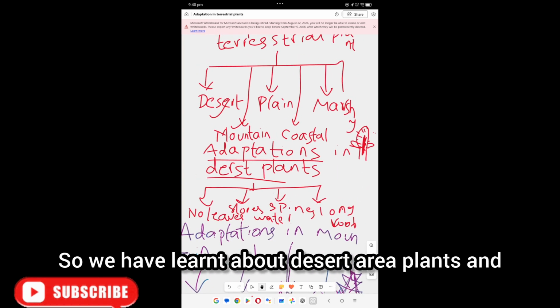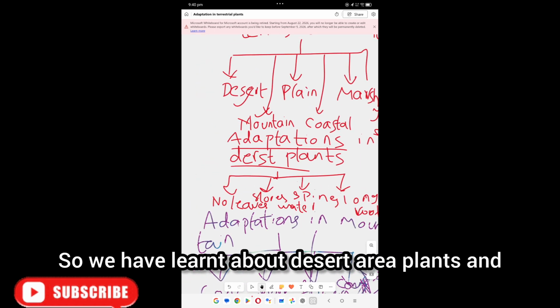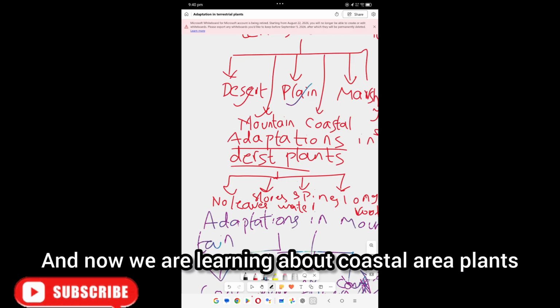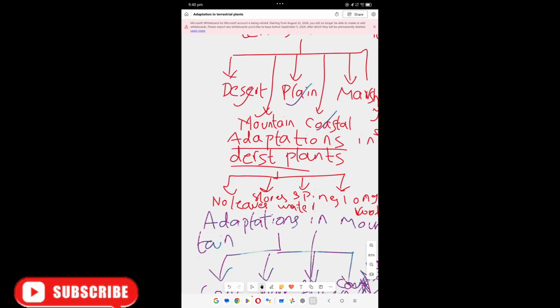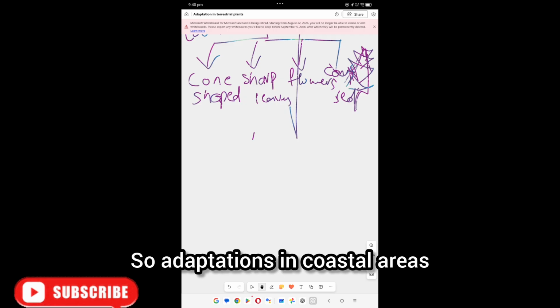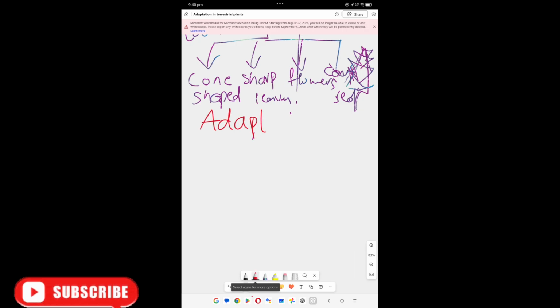So we have learnt about desert area plants and plain area plants, and now we are learning about coastal area plants. So adaptations in coastal areas.